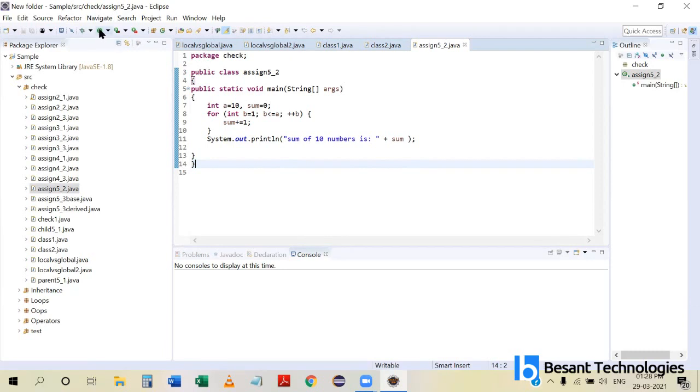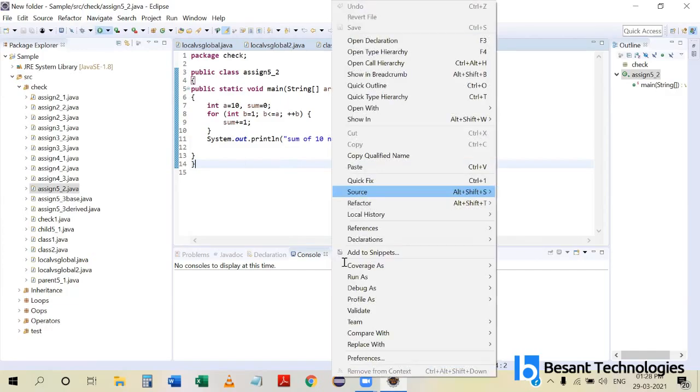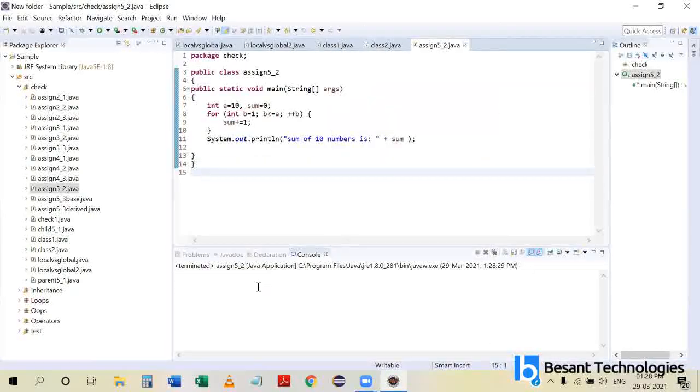Wait. It will come. So here you have to, in line number 9, give it as sum plus equal to B. Sum plus equal to B. Yes. Okay, now run this code.